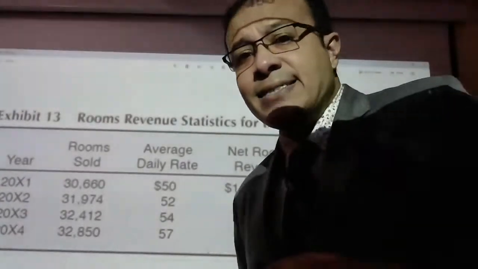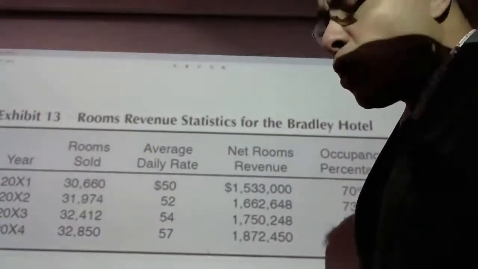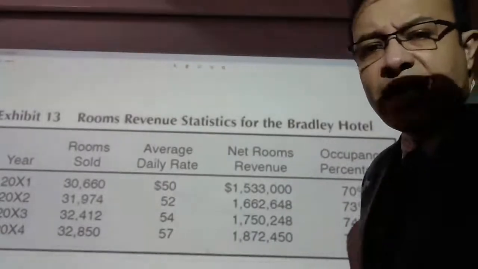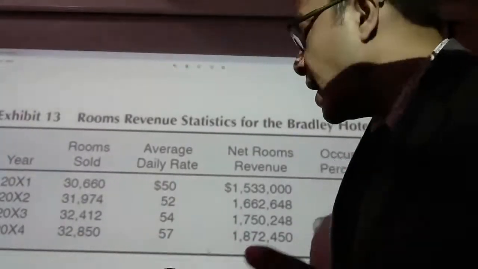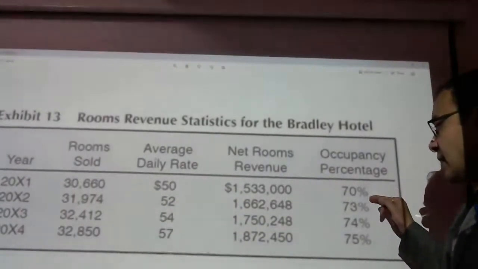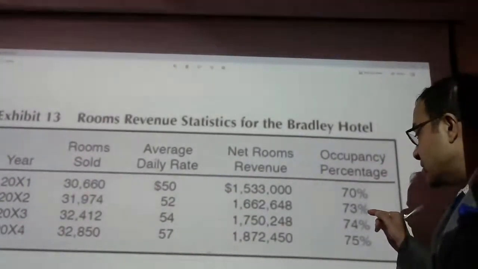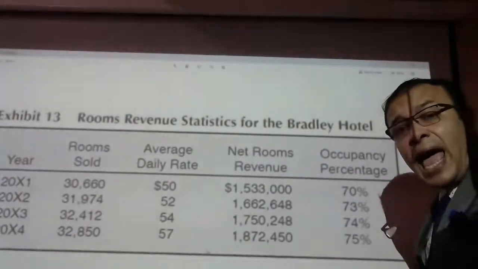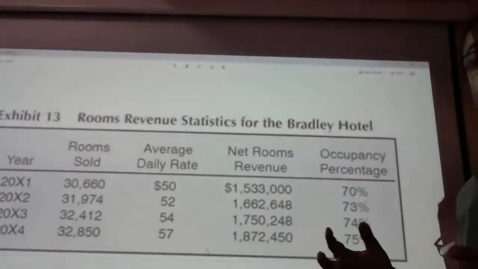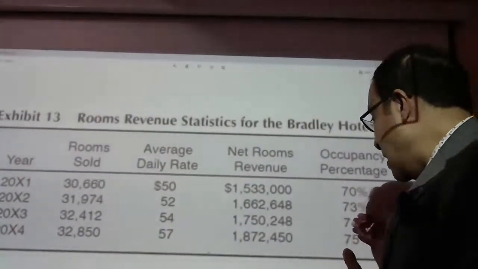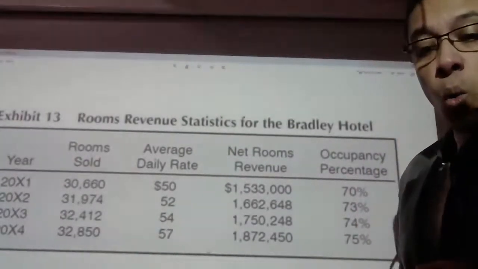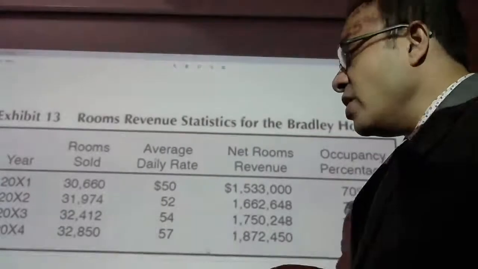Now, in this case, it is slightly different. Why? Because we cannot see it like in the last example, which was a very straightforward example of historical analysis. We are saying that in the first year it was 70%, so next year there was a 3% increase, next year a 1% increase, next year another 1% increase. Now the question is how we are going to figure out what should be my revenue for the next year when there is a difference in the increase.